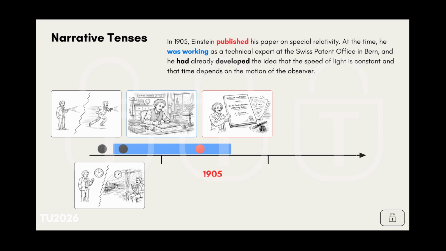First, he developed the ideas. Then he published them. But we have already mentioned published. To reestablish the correct chronology, we now have to use the past perfect.